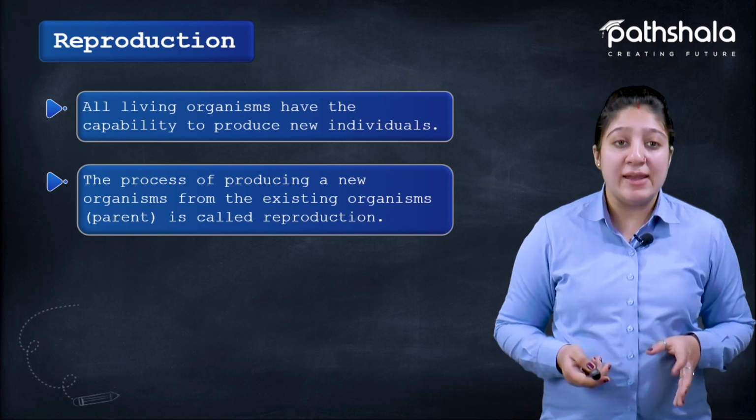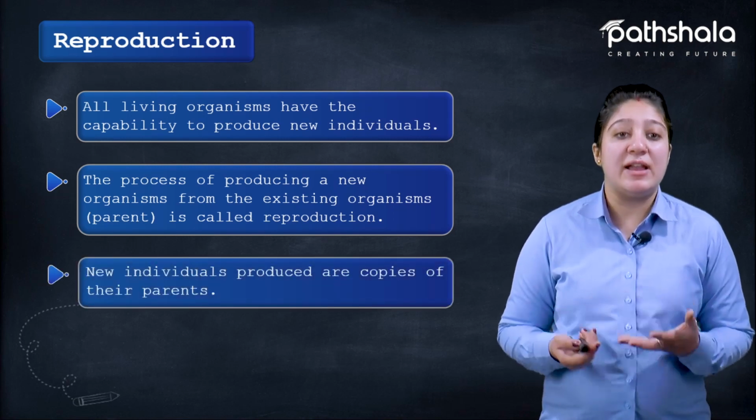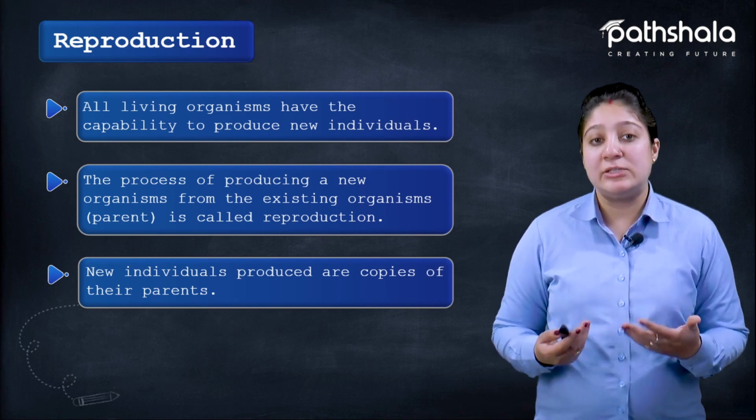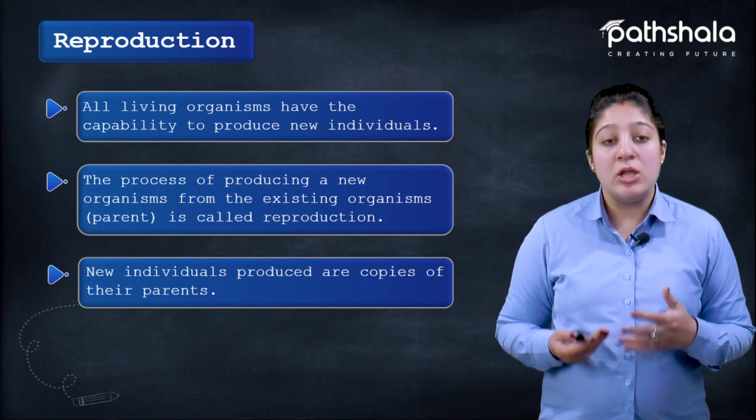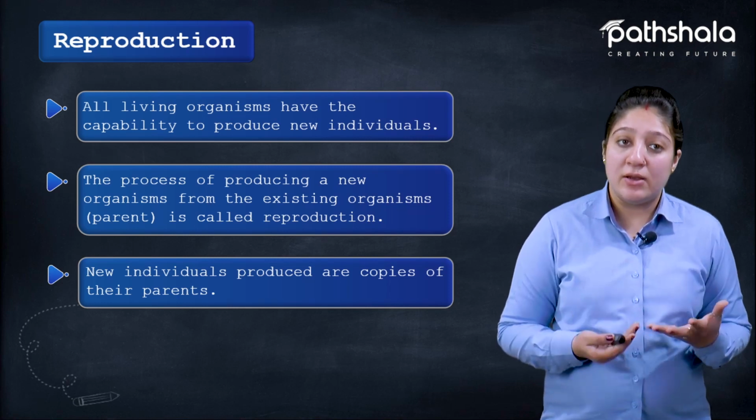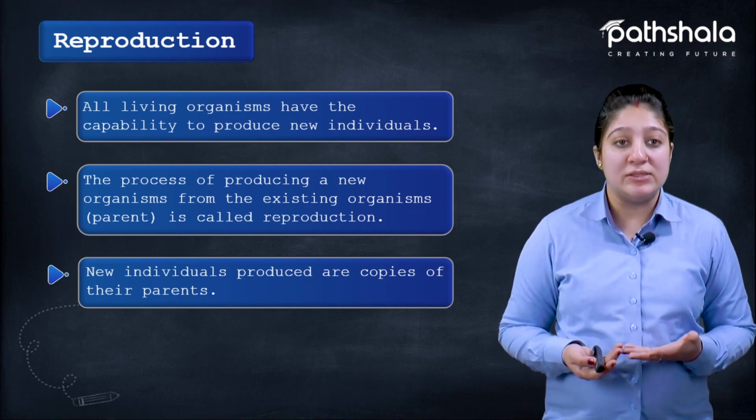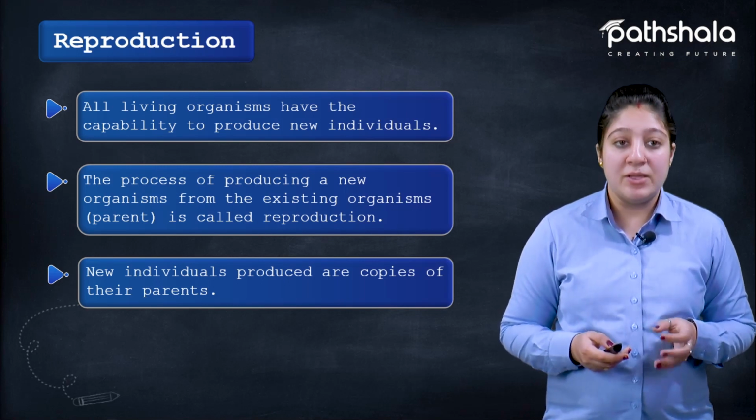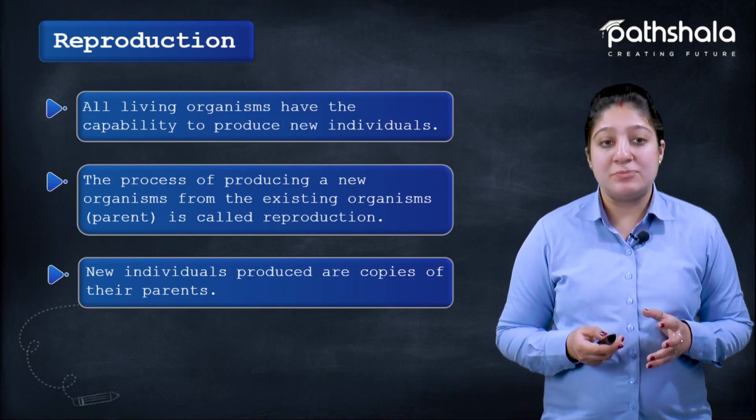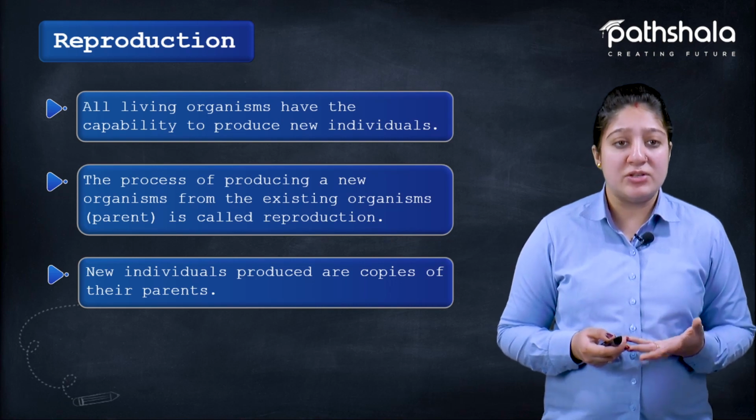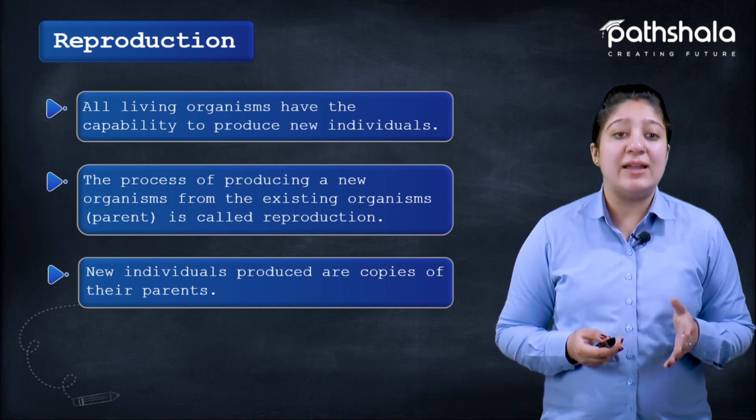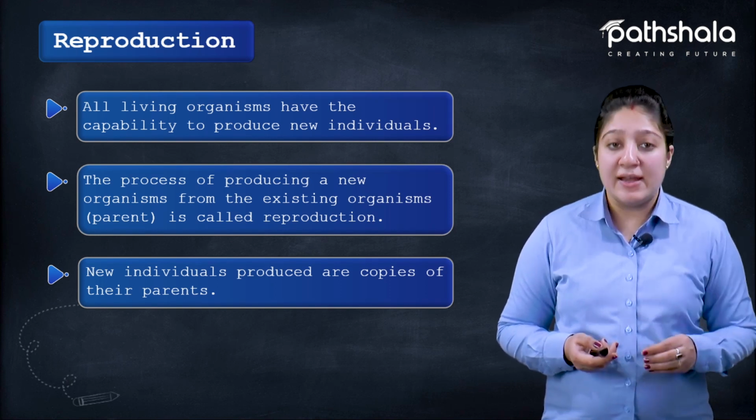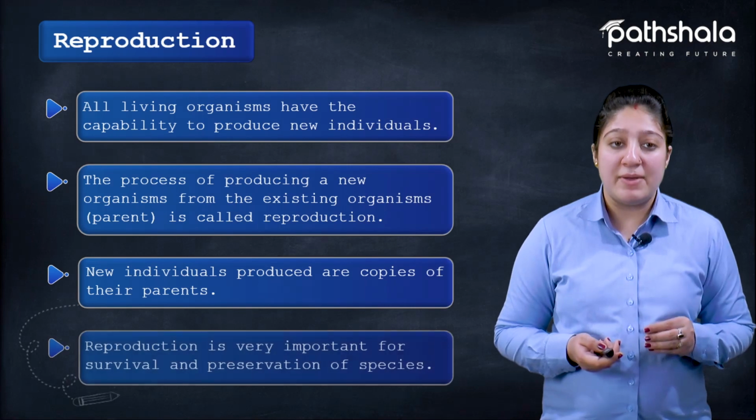Now if any organism or any animal needs to survive on this planet, or their species needs to grow on the planet, they need to produce their young ones, and because of that this reproduction process becomes very important. In some cases, like in asexual reproduction, we'll see the offspring are exact copies of the parent, as they get the exact DNA or exact characters from their parents.